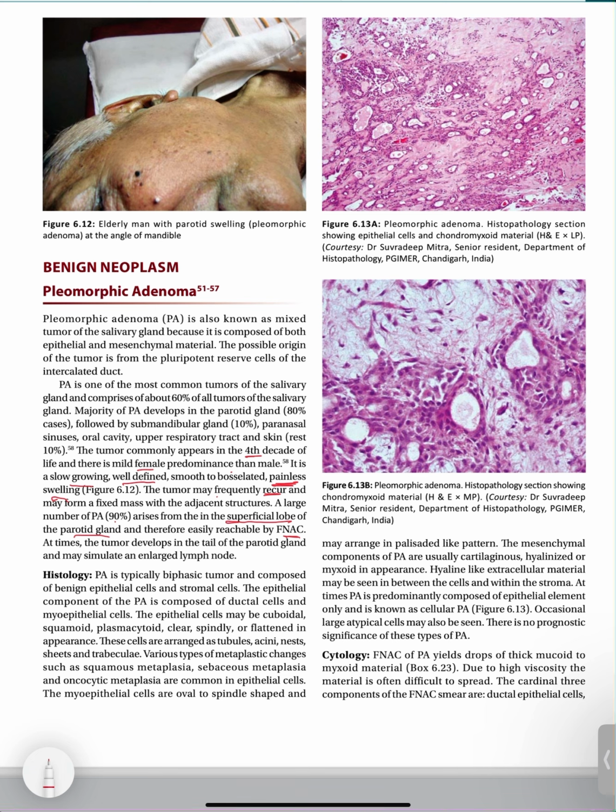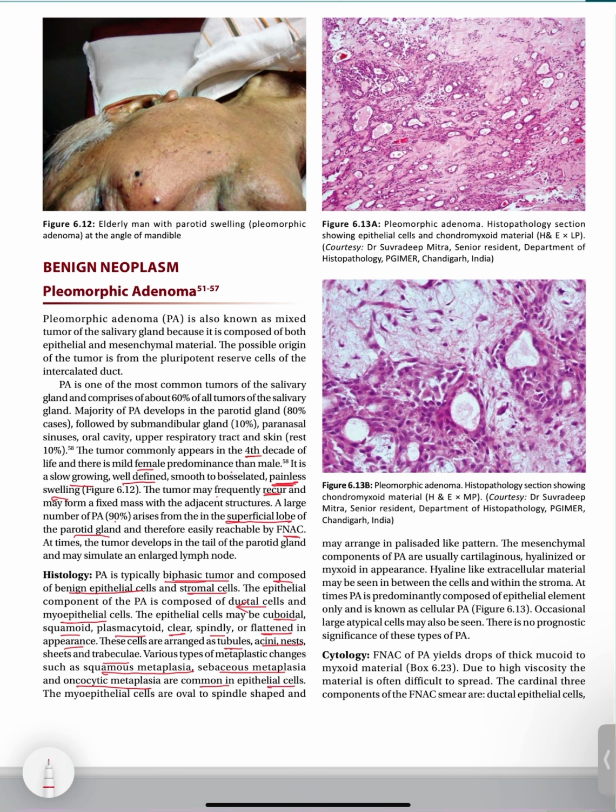So, talking about the histology of the pleomorphic adenoma, it is a biphasic tumor. This you should remember, and it is composed of benign epithelial cells and stromal cells. The epithelial component of pleomorphic adenoma is composed of ductal cells and myoepithelial cells. The epithelial cells may be cuboidal, squamoid, plasmacytoid, clear, or spindly or flattened in appearance. These cells are arranged in tubules, acini, nests, sheaths, and trabeculae. Various types of metaplastic changes, such as squamous metaplasia, this you should remember, and sebaceous metaplasia and oncocytic metaplasia are